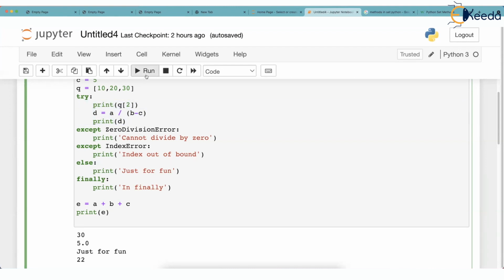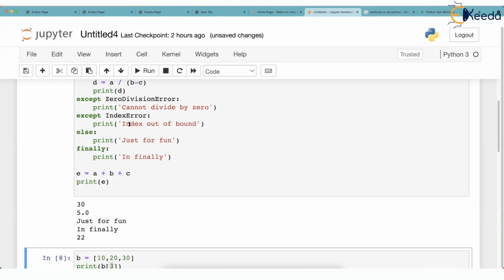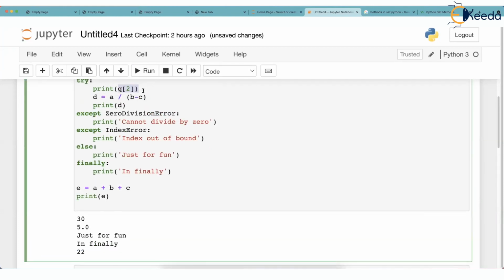So if I run this, just check. There was no problem with try. Q2 got printed 30. D became 5.0. So D was properly printed. No except was caused. No error was there. So try executed completely, so else will run, printing "just for fun". And then finally will surely run. It is printing in finally. And then it has printed the sum, which is 22.